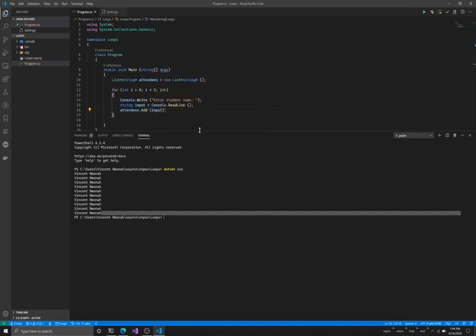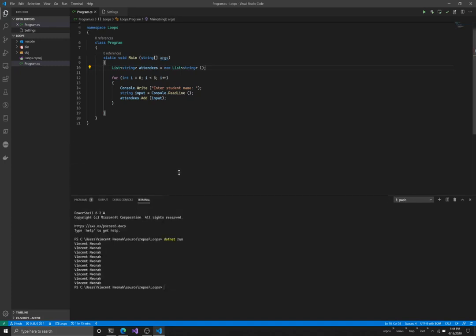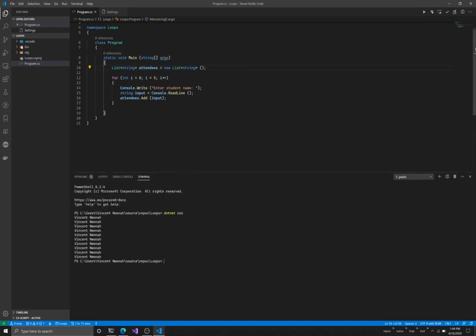So what do we have here? We started by creating a list of attendees for our class, which is going to be empty initially, and then we created a loop to run 5 times because we're expecting 5 people for this class. Then we prompt the user to enter a student's name, and next we read whatever the person types into the string called input, and then we add the input to our list of attendees.